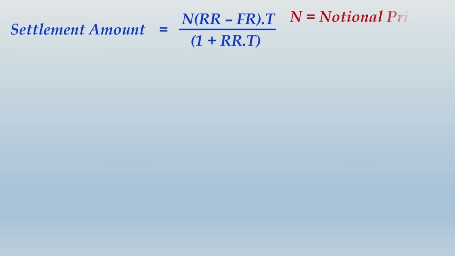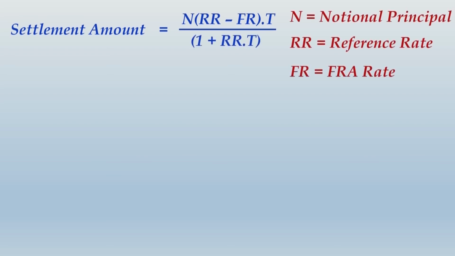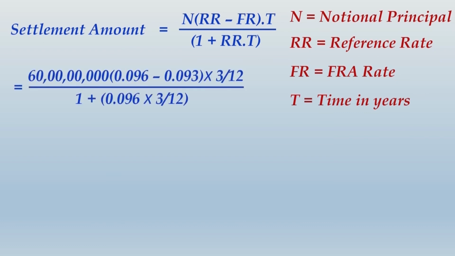So let us see how to present the solution. In the solution, we would first write up the settlement amount formula. We would define all these variables exactly the way we have seen in the earlier example, and then substitute the value of each of these variables in that formula and make the calculation and arrive at the settlement amount. This, what you find, is the outcome of case 1. So the case 1 results into a gain of rupees 4,39,453. Note down this and then I take you ahead.